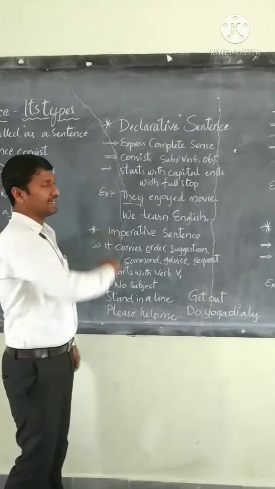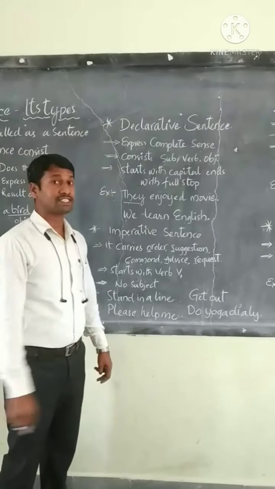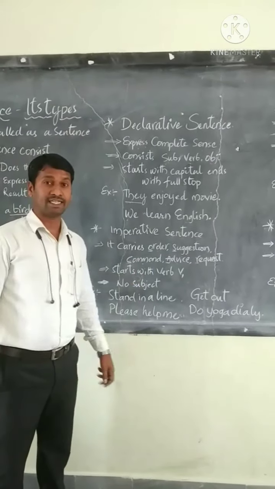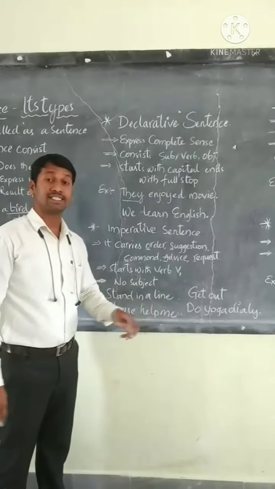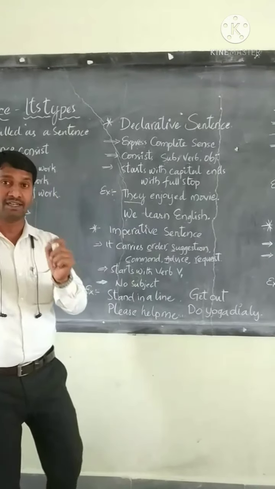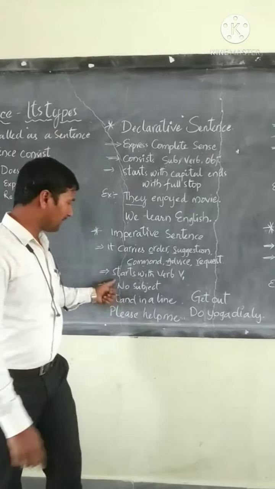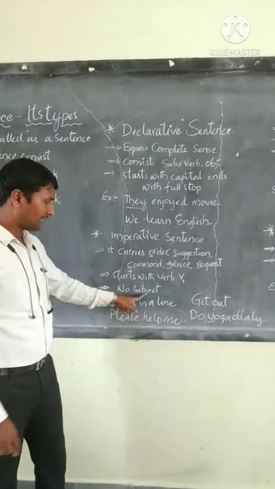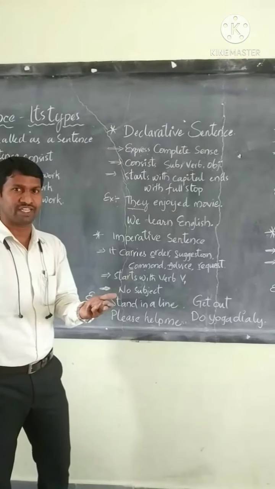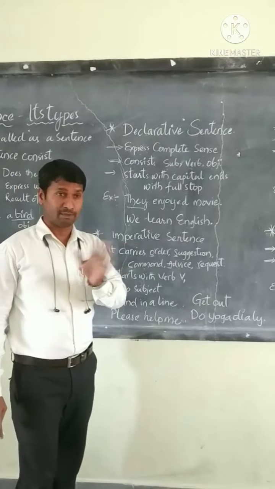As I said earlier, a declarative sentence starts with the subject, but an imperative sentence will not start with the subject. Imperative sentences mostly start with the verb, particularly the V1 form of the verb. In most cases, imperative sentences have no subject.